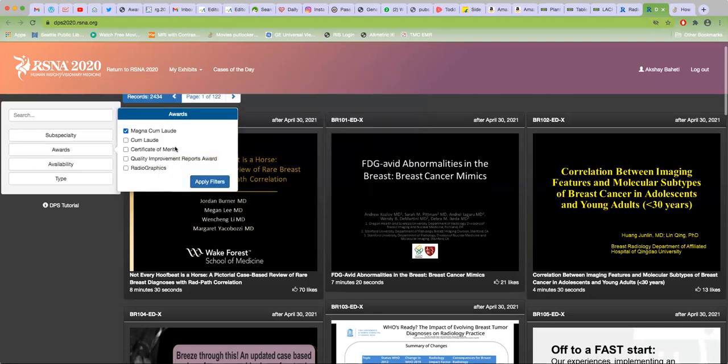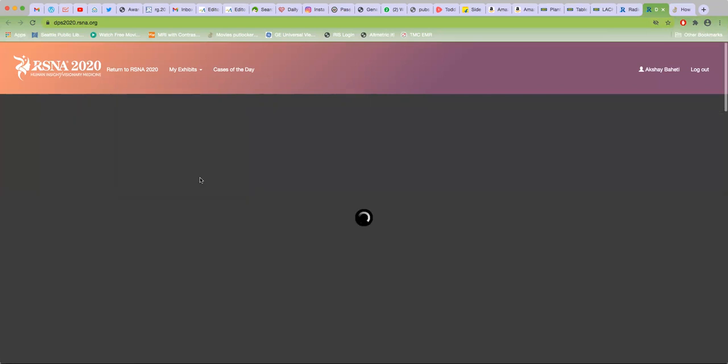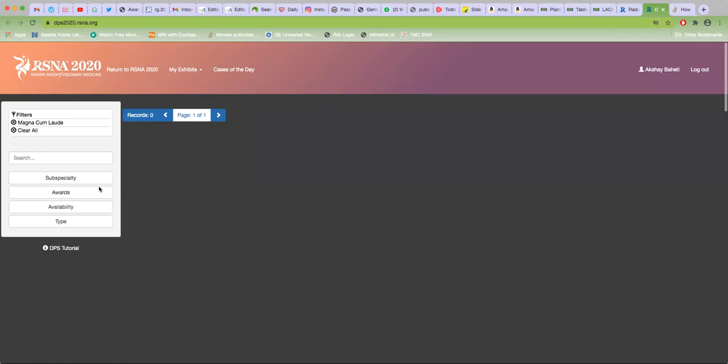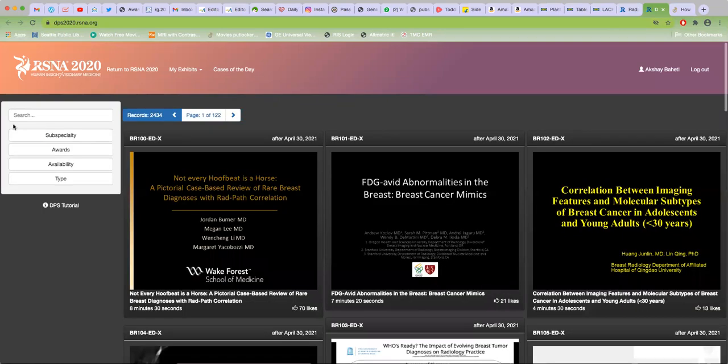Magna is the best of the lot, cum laude is the next best, and certificate of merit is the third best. The awards are not announced yet, so we don't see them. But otherwise, this is another good way to see the best exhibits. Generally I use only these two filters.